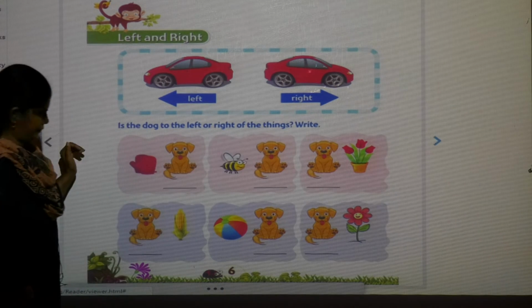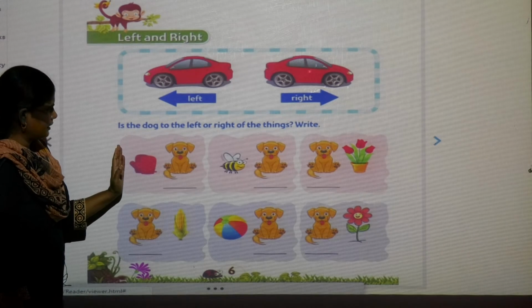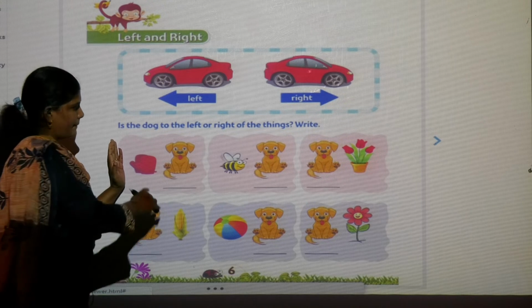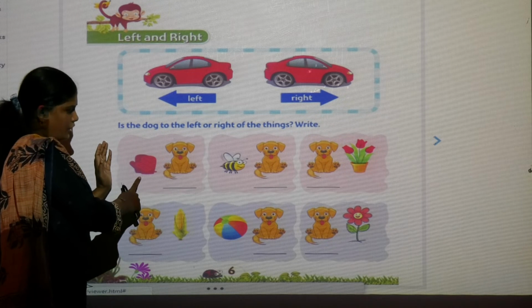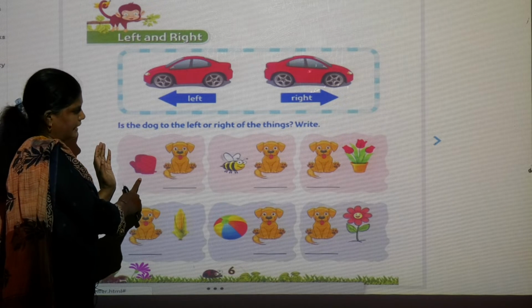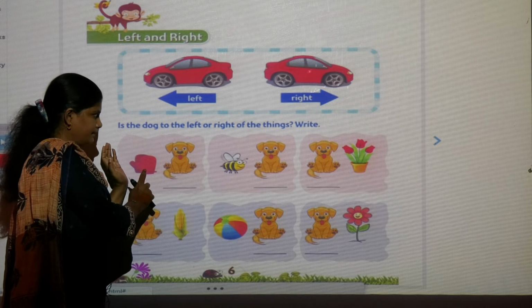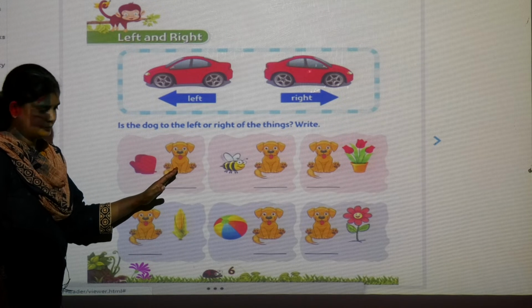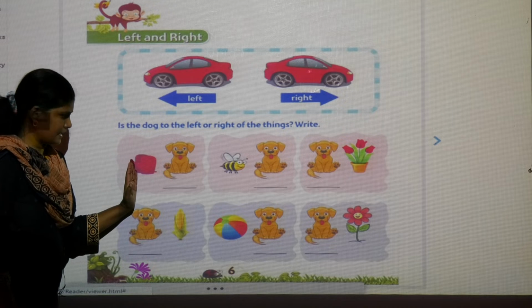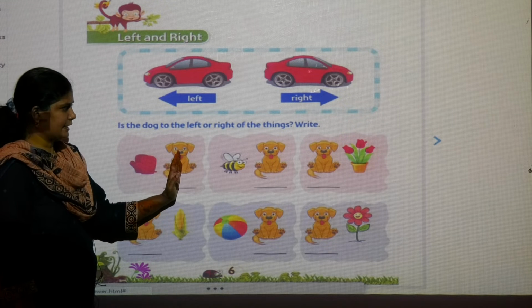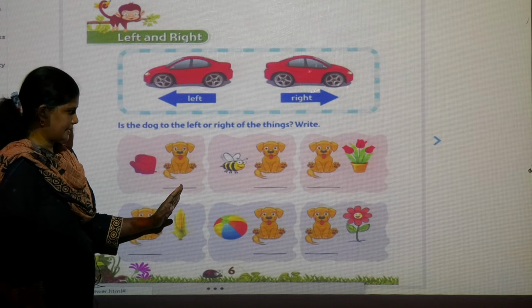Is the dog to the left or right of the things? Now see, the dog is next to the things. Is it on the right or on the left? So the dog is sitting near these things, and where the dog is sitting, that we have to write here.